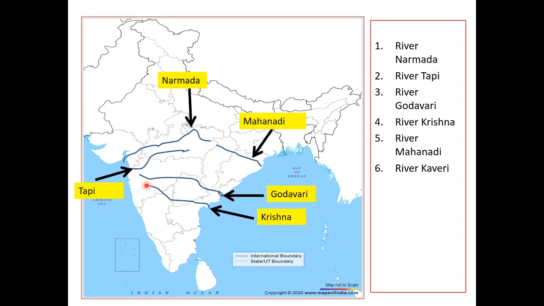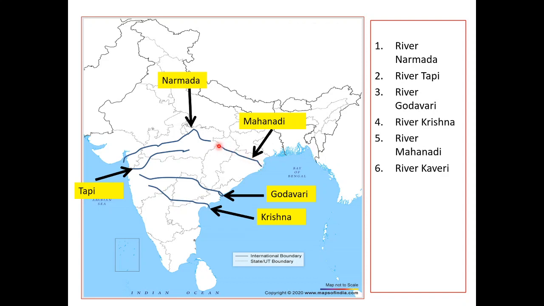Mahanadi river originates in Chhattisgarh, okay, and it drains into the Bay of Bengal, and it is also known for the Hirakud dam.